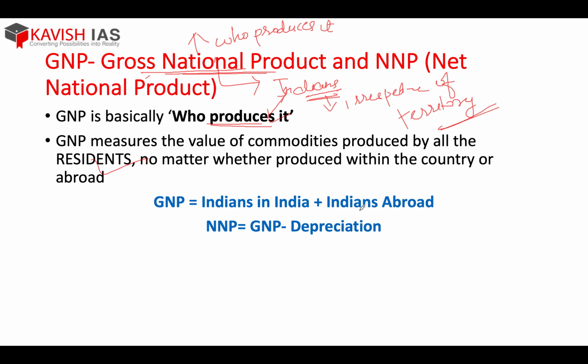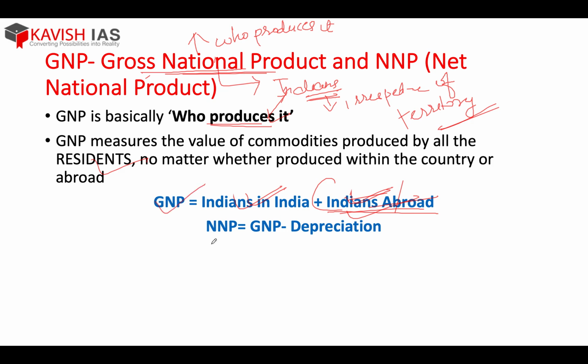Even if Indians are working abroad, their value is included in GNP, but not in GDP. Why? Because GDP was territory specific and GNP is producer specific. So Indians in India is common in GDP and GNP. Nothing to worry about that. Just that you have to add Indians abroad. So Indians abroad plus Indians in India is your GNP.